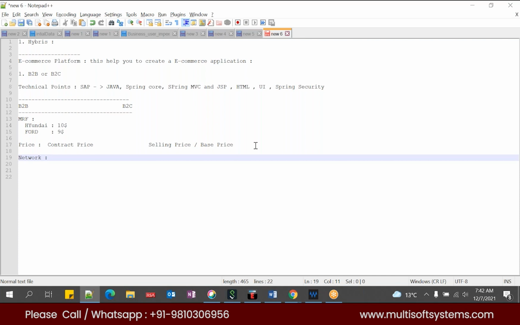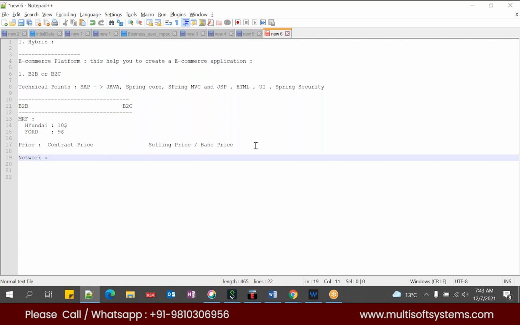Yes, correct. Okay, so without logging in to the Amazon site, you are able to search their products. You can access their site, search for whatever products you want, and buy the product as a guest customer without logging in to the site. Whereas in B2B, you must have the credentials.